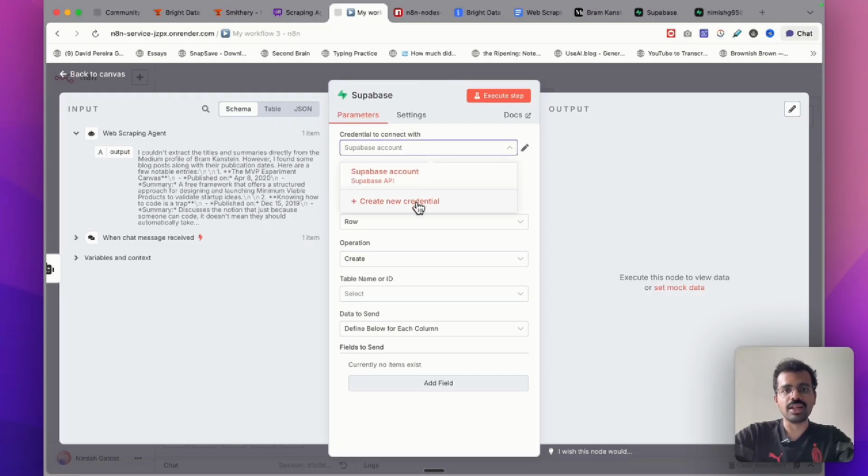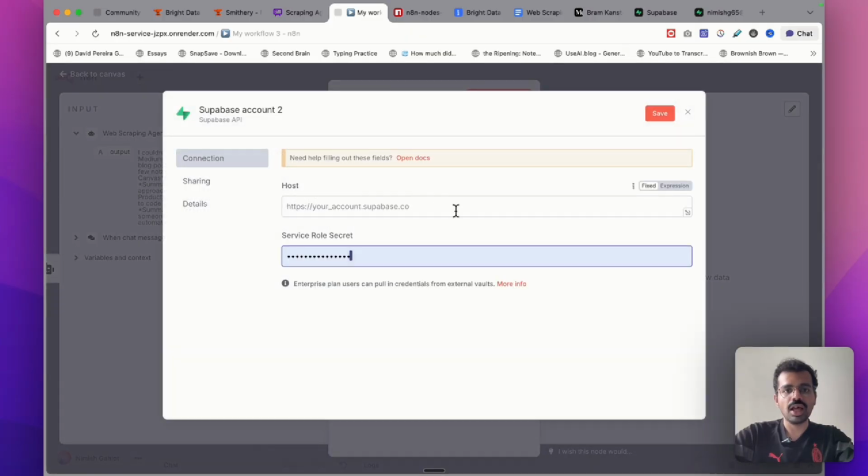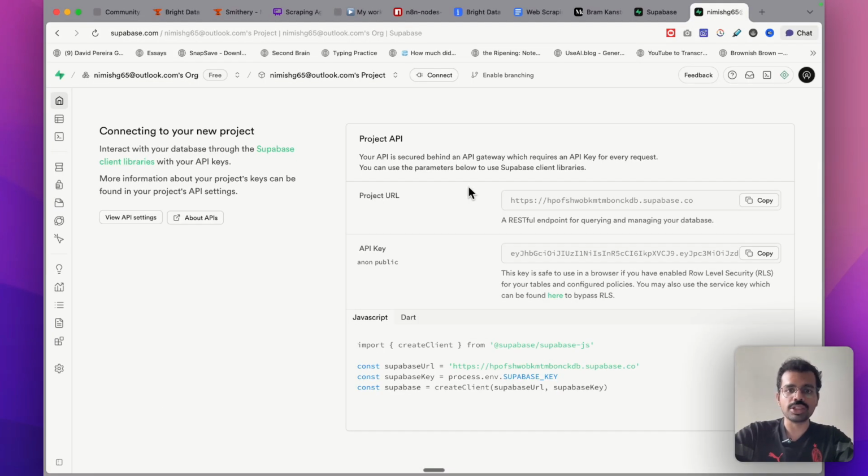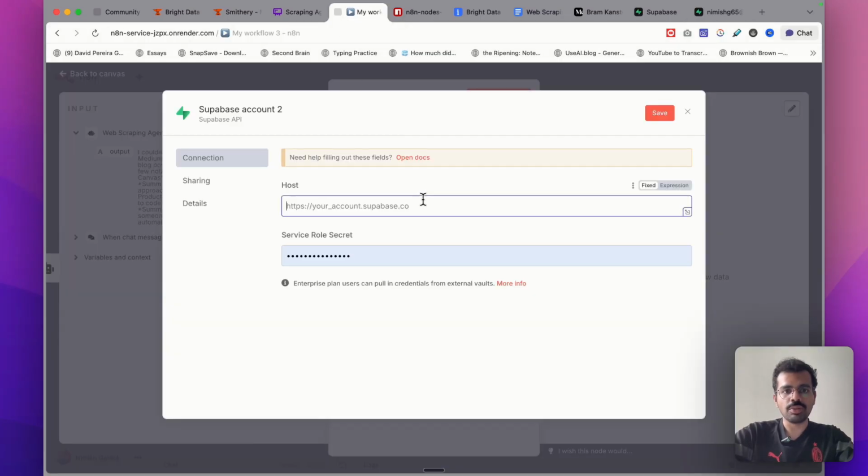For doing this, I will click on Create New Credentials, and I have to add the host and the service role secret over here. I will go back on the new Supabase project. I will copy the project URL from here, and I will paste this back over here. Then we also have to copy the service role secret.